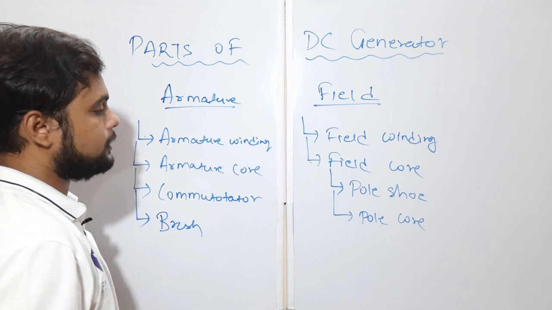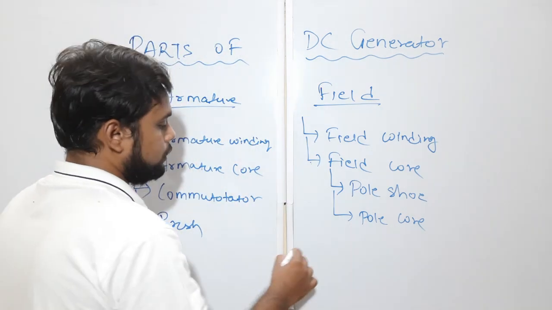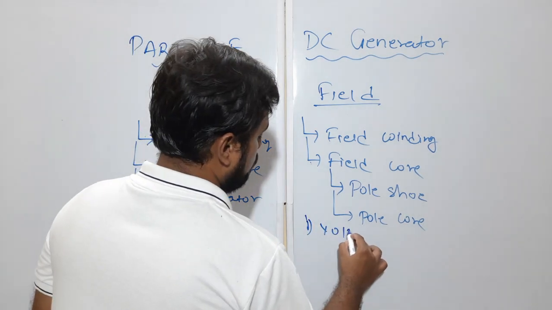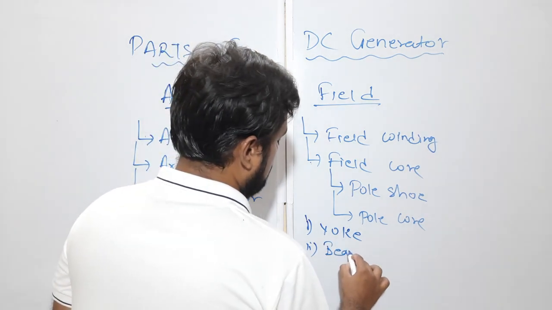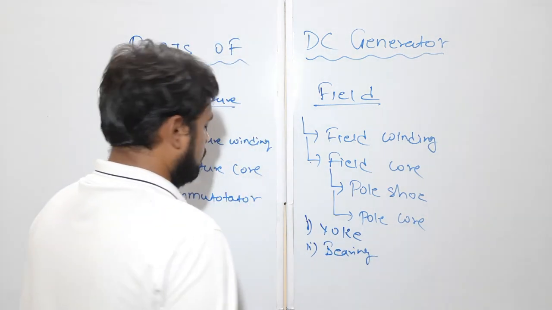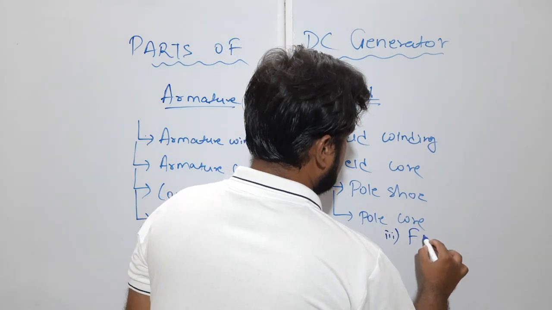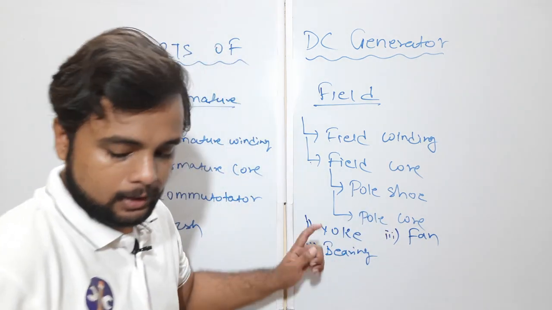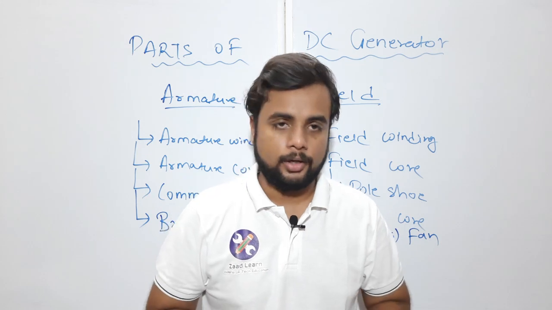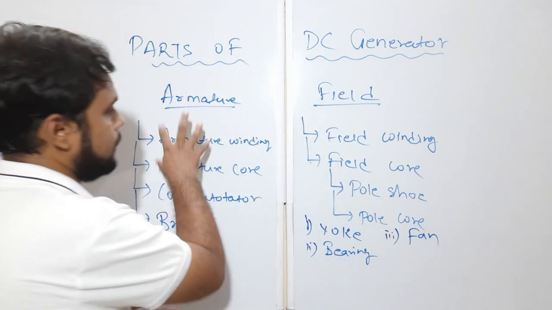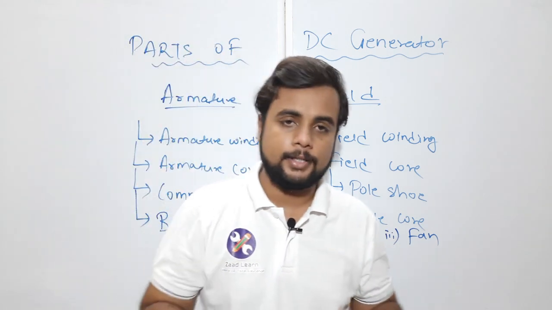Apart from these main parts, we also have certain auxiliary parts. The first one we'll see is the yoke. The second one is the bearings. What is the need of a bearing? Then sometimes a DC machine or generator also has a fan inside. Why it has a fan, we'll discuss in a later part. So in this experiment we'll see all these parts connected inside the DC generator, in which we have two main components, the armature and the field. With those two main components we have the yoke, fan and bearing as auxiliary components.